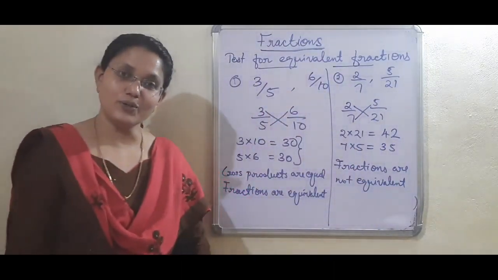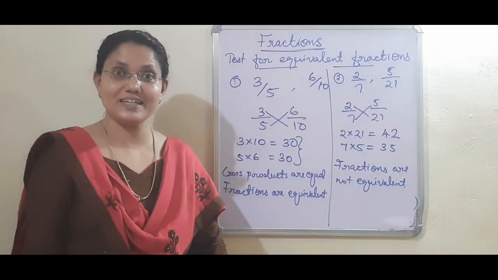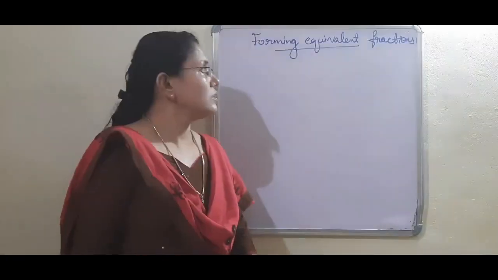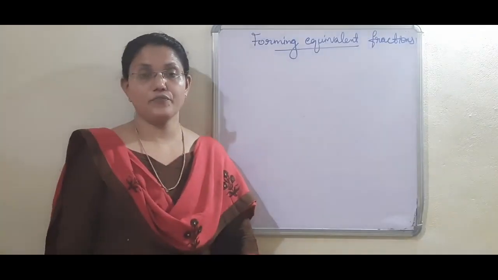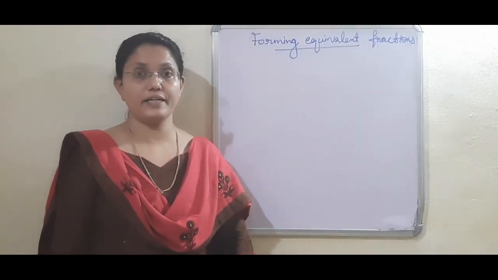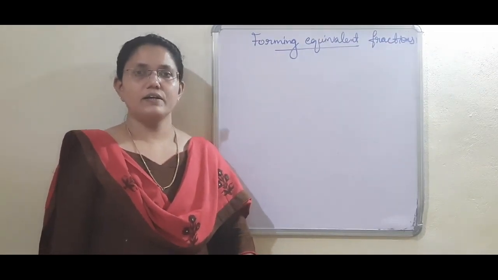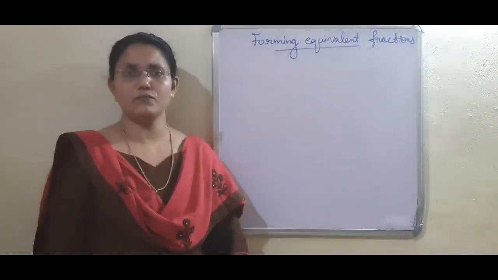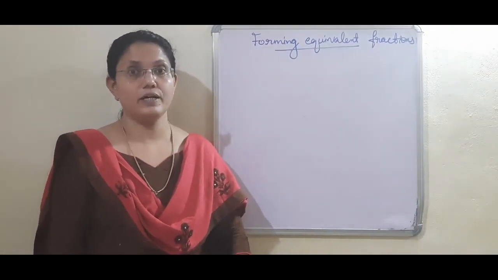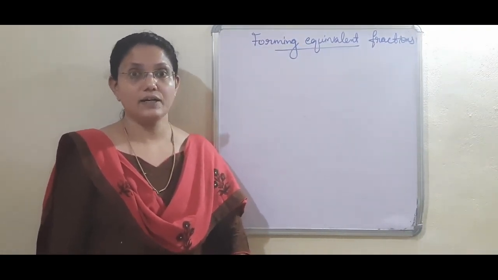Dear children, do you understand how to check, when you are given two fractions, whether they are equivalent or not? Yes. To form an equivalent fraction of a given fraction, either multiply or divide the numerator and denominator by a number which is greater than 1. Do not multiply or divide by 1. The number should be greater than 1.